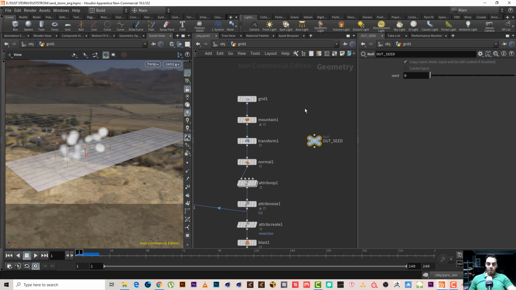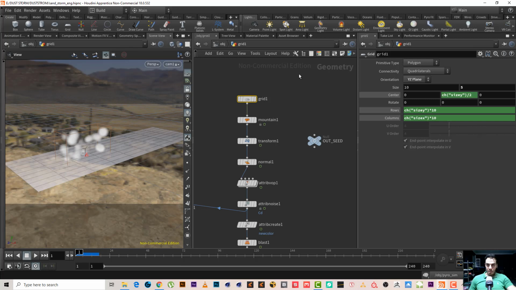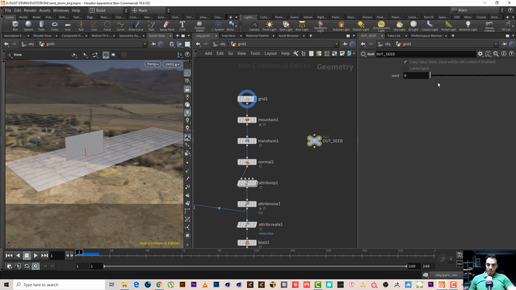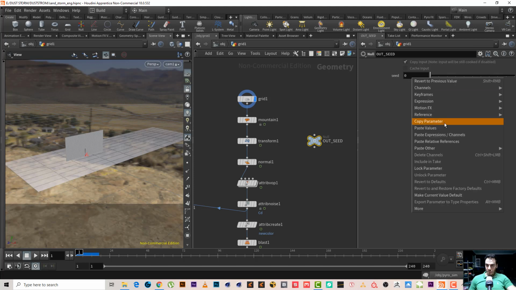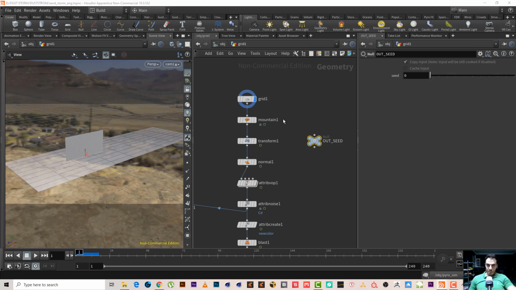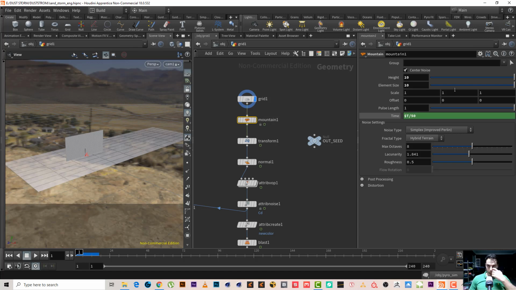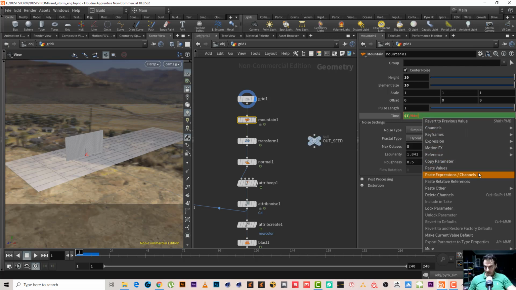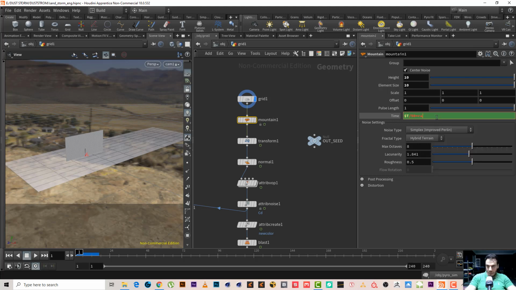Maybe what we have here is a grid. Let's first copy this one, copy parameter. We have a mountain. Maybe we can add it here in the time, plus let's say rand. Is this right or wrong?